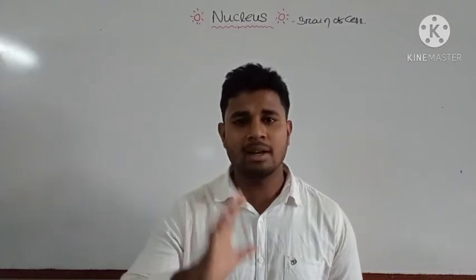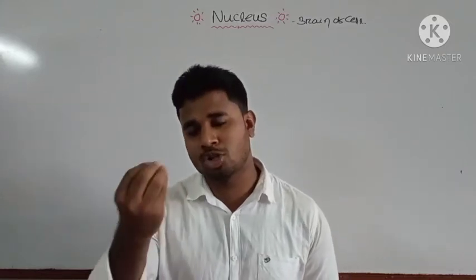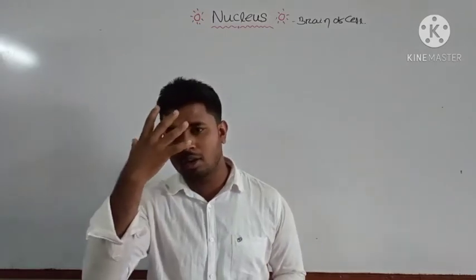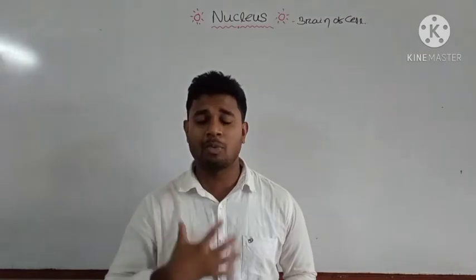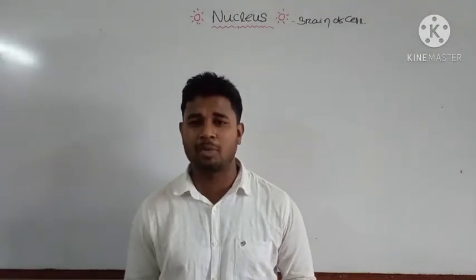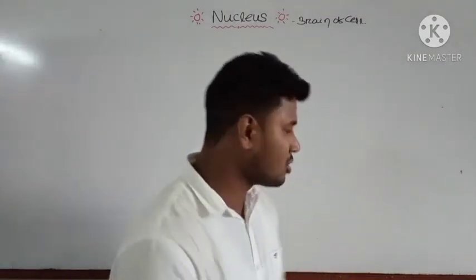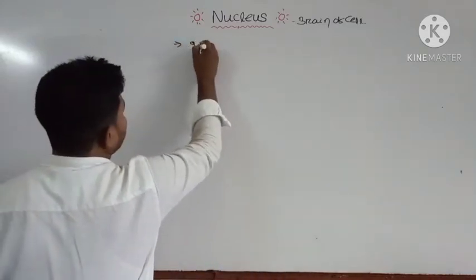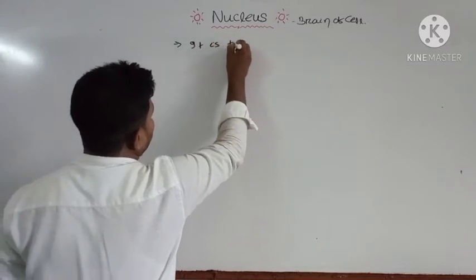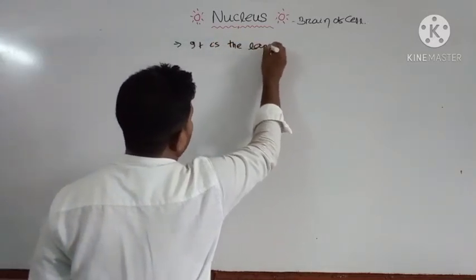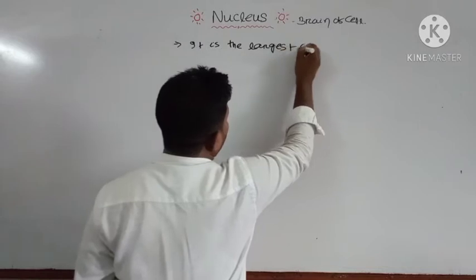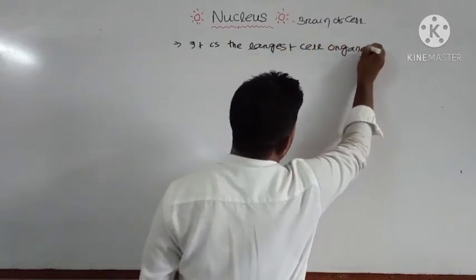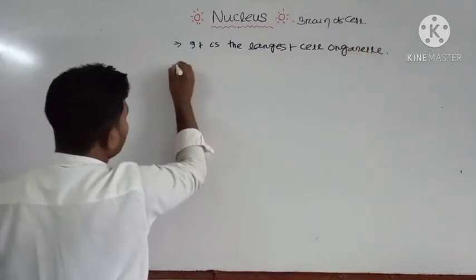It is the main organelle that coordinates most of the functions of our cell, like the brain, which is the main part of our body that controls all the activity of our body. Like that, the nucleus is also known as the brain of the cell, and it is the largest cell organelle. It has a double membrane structure.